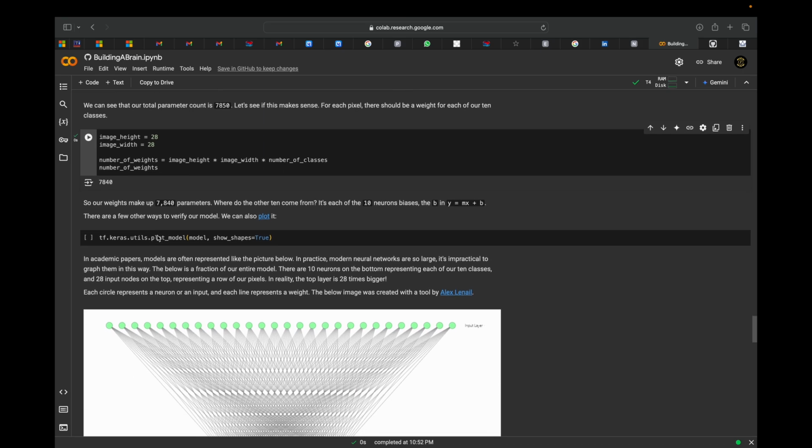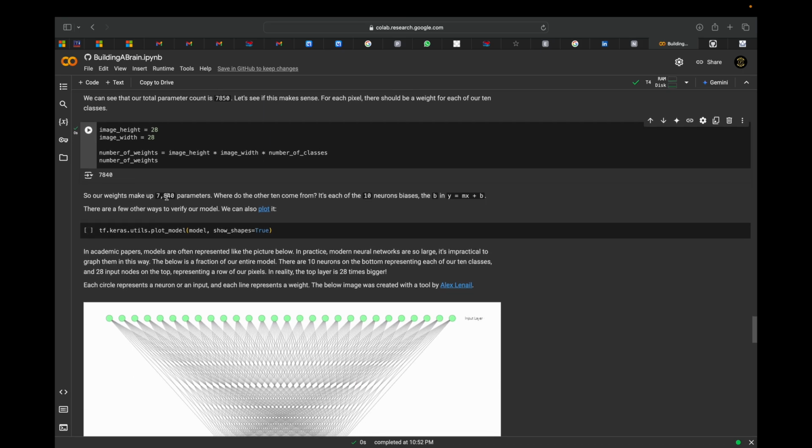So our weights make up 7840 parameters. Where do the other 10 come from? Those 10 are the neuron biases, b, since y is equal to mx plus b is our equation.